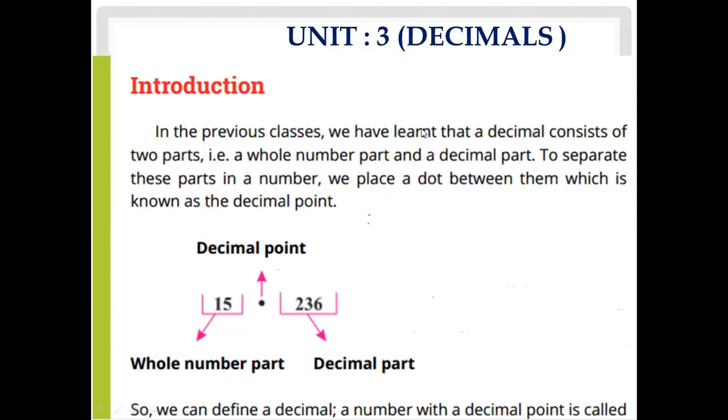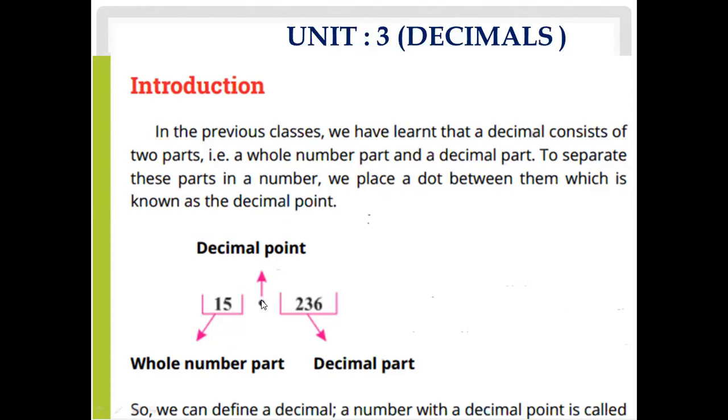So in previous classes we have learned that a decimal consists of 2 parts, a whole number part and a decimal part. To separate these parts in a number, we place a dot between them, which is known as the decimal point. Now I hope you understand what a decimal point is.